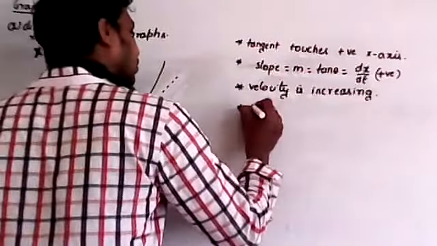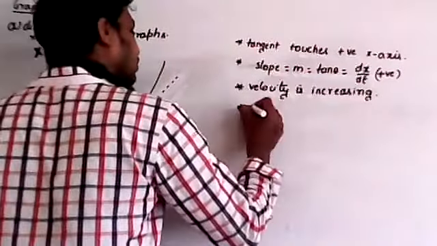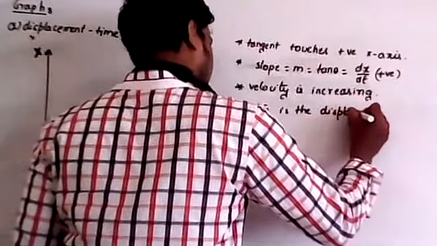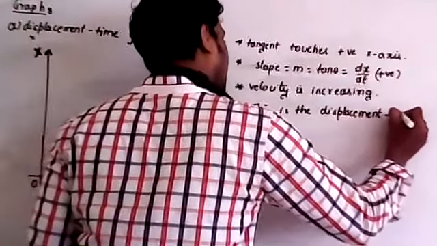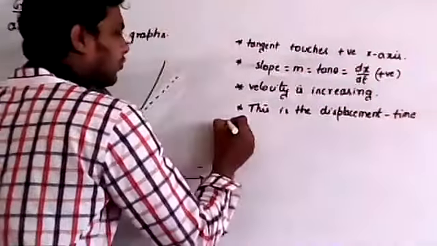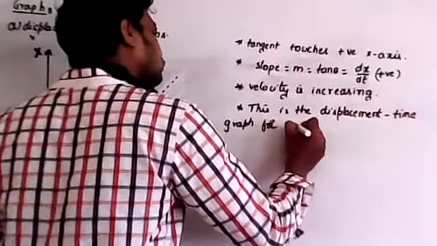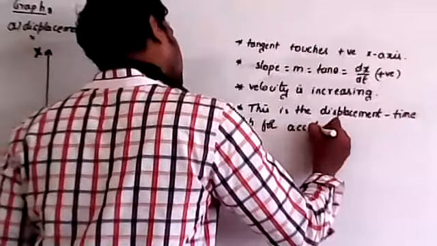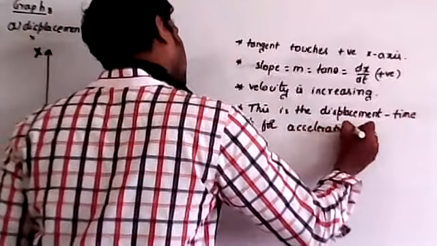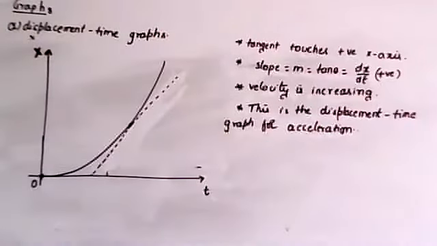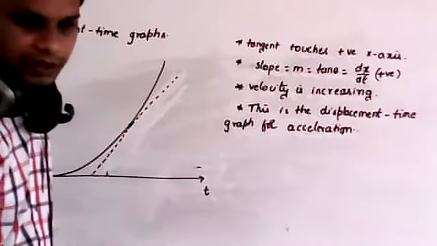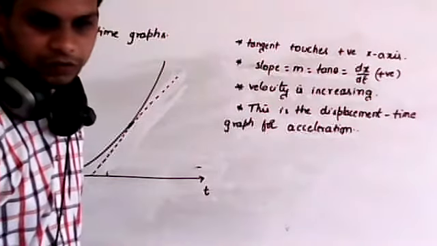Now remember, this is the displacement time graph for the uniform acceleration.